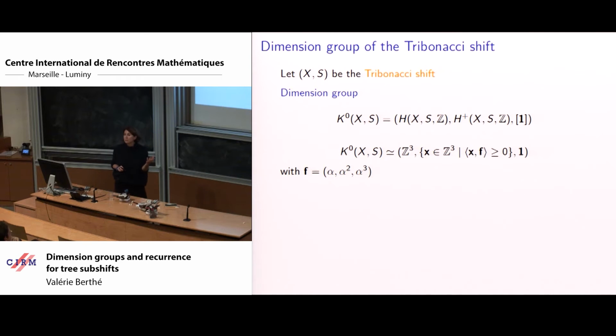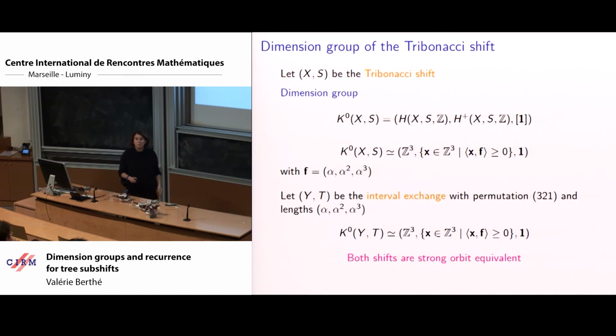The positive part, well, we have to find a cone, and it could be more natural to have a cone than taking something given by the letter frequencies. So the positive cone is just the vectors whose scalar product with the vector alpha, alpha squared, alpha to the 3rd is positive, plus the unit that we choose here. So that's the dimension group of the Fibonacci shift.